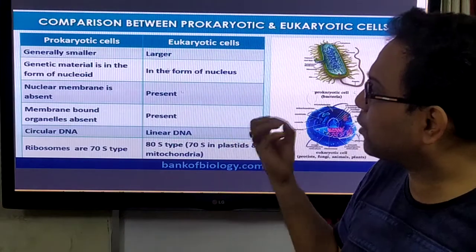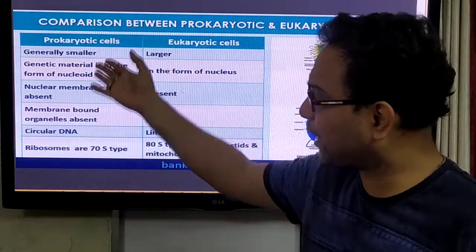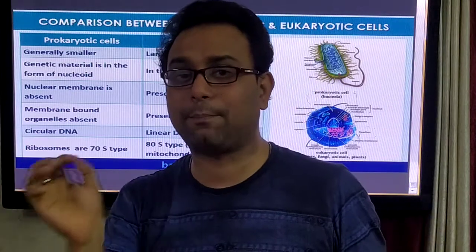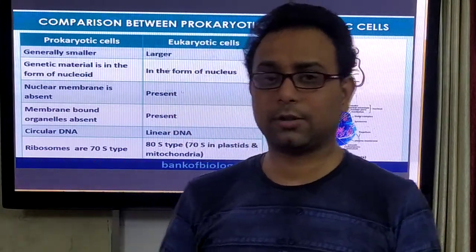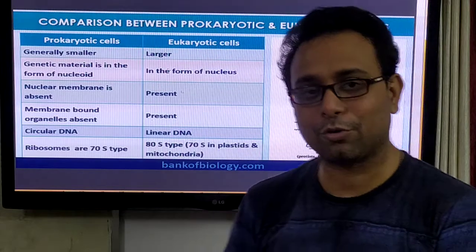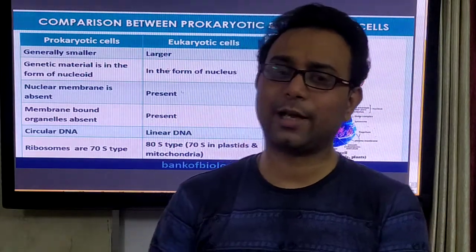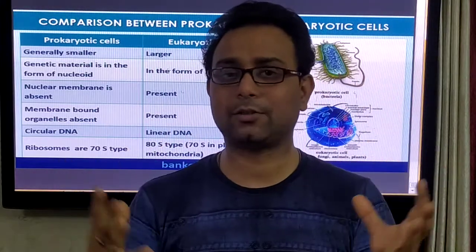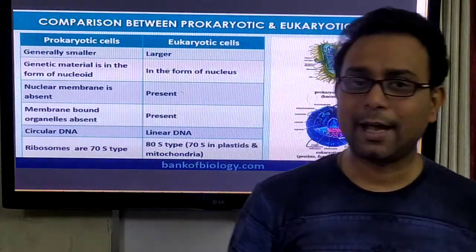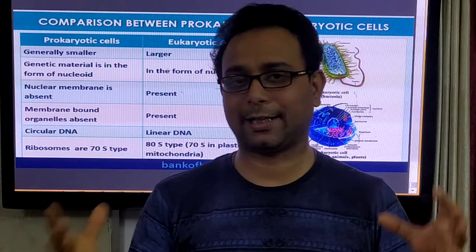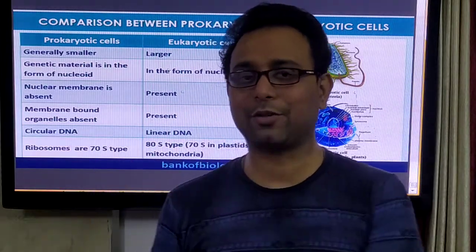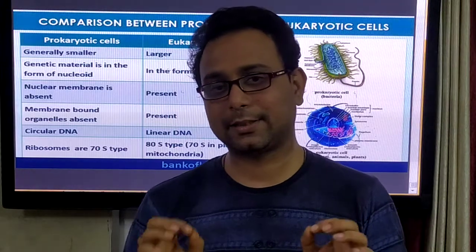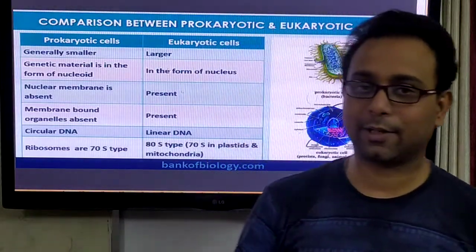Write the difference between the prokaryotic cell and eukaryotic cell. Write down all the differences, and write down the difference between the plant cell and animal cell. It is also a most important question in your board exam. Right? So today, in day 1 of the cell, we discussed the basics of the cell: what a cell is and the different types of cells, like the prokaryotic cell and the eukaryotic cell, and the difference between the plant cell and animal cell. That is our day 1 syllabus.